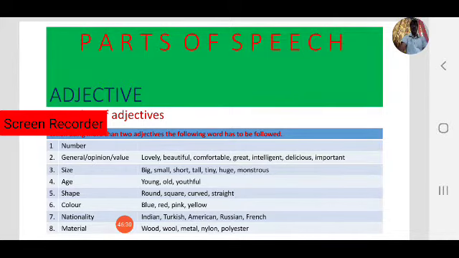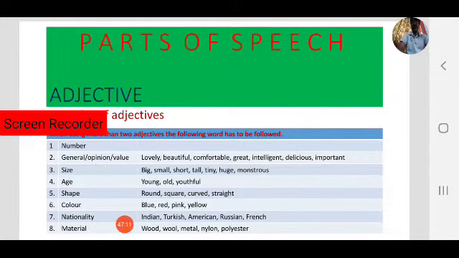After age, for example, if in a sentence two adjectives, age and shape, young and curved, are there, then we use young first, age next, and then we have to use shape, curved. Color: different colors are there: blue, red, pink, yellow. Next, nationality: Indian, Turkish, American, Russian, French. Material, what it is made up of: wood, wool, metal, nylon, polyester, etc.